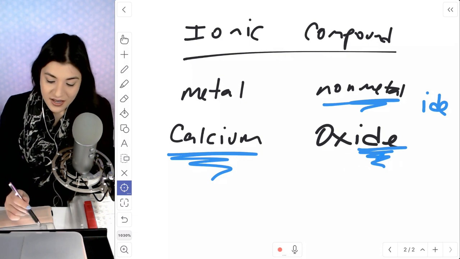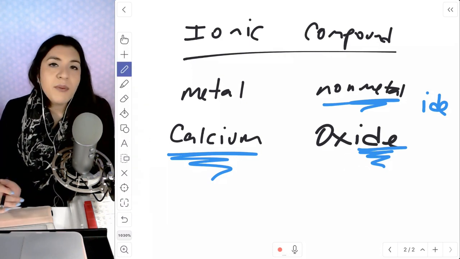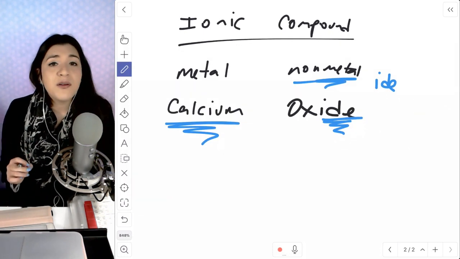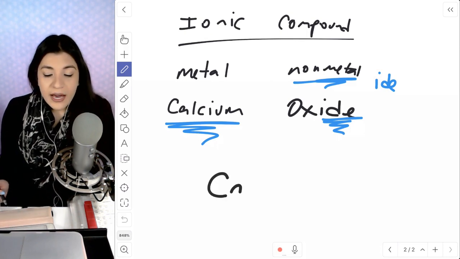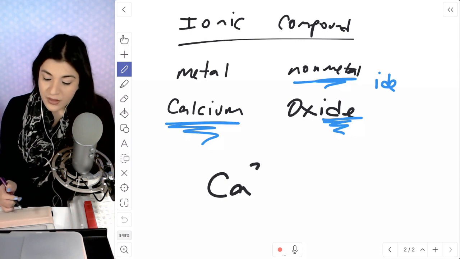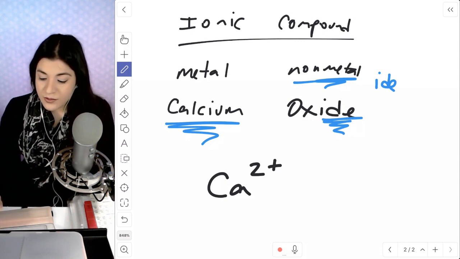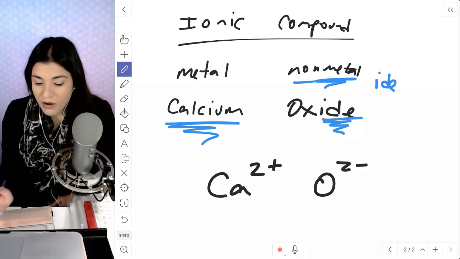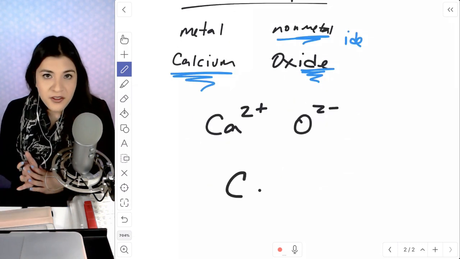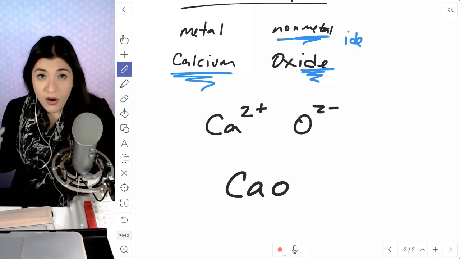All right, so then from here, with ionic compounds, we always have to balance out our charges. So charges are extremely important in this case, where calcium has a 2+ charge, and then oxygen has a 2- charge. You'll note that these are already balanced, so I can automatically just put them together. So there we have it, calcium oxide.